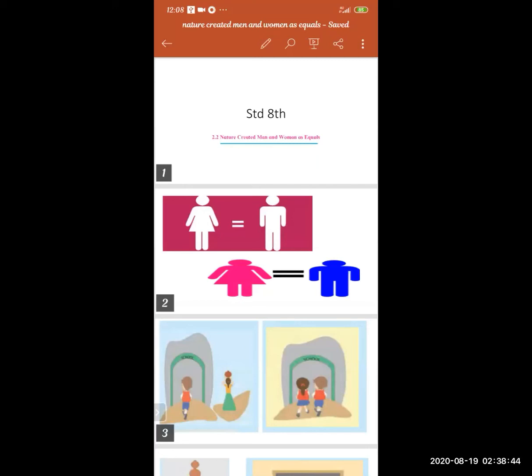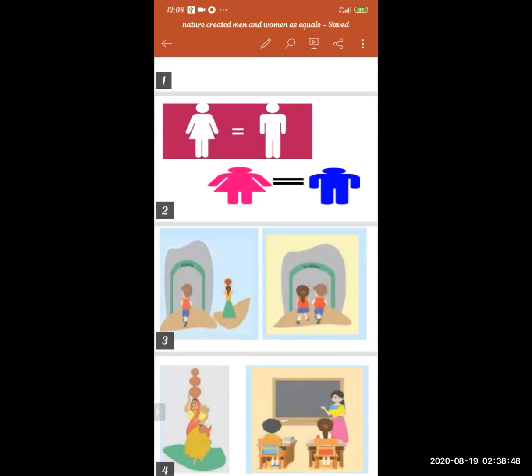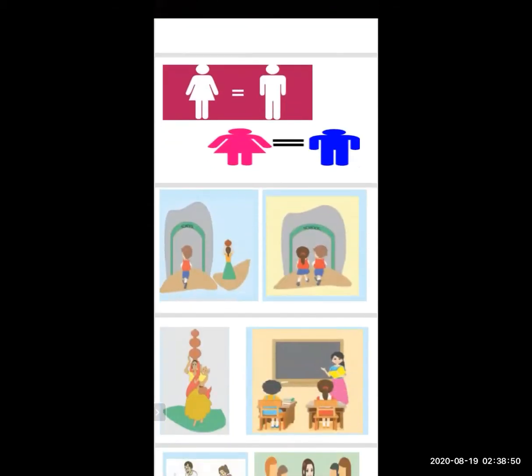So, students, in the last lesson, I explained some pictures. See the first picture, where we can see one boy and one girl, and there is an equal sign in between them. So, what is the meaning of that? The boy and girl mean male and woman are equal.